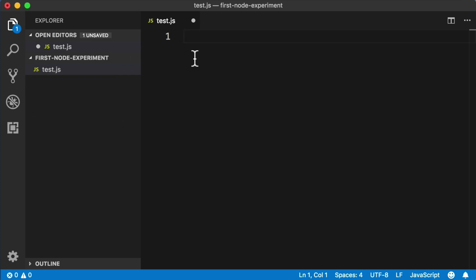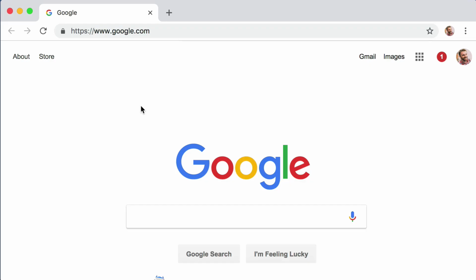Okay, so we've got a clean slate. What is our goal for this lesson? Well, we want to create a server that listens for incoming requests so that we can visit that server in our web browser and have the server send back a response that says something simple like maybe hello world or welcome to our web page.